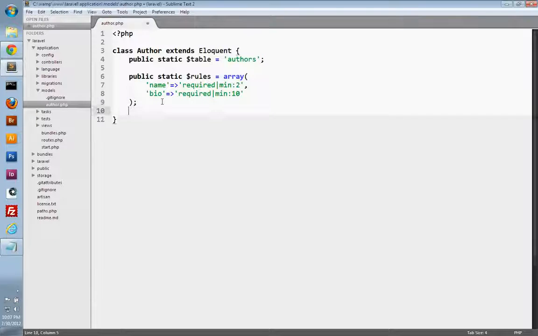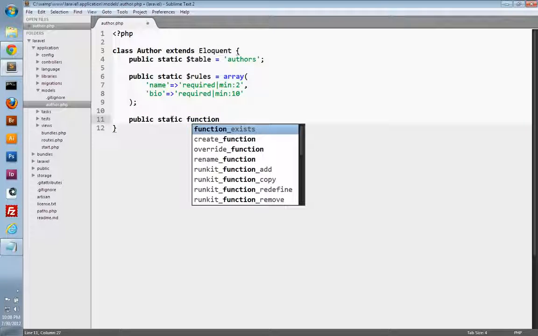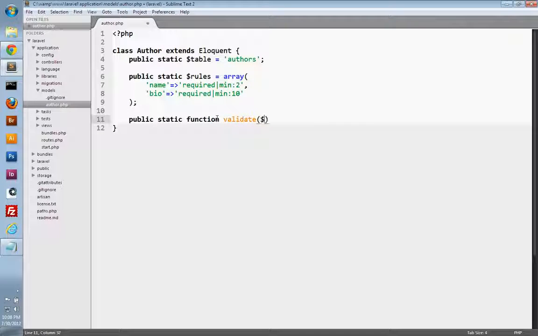So now that we have our rules, we just want to create a method that we can call from our controller, and we'll be able to pass in the data from our form so that we can validate that data. So let's create a validate method that we can use. So we'll create a public static method here. I'm making it static just so I can call the author model in our controller and easily access the method. So we'll create a public static method called validate, and it should accept the data that we want to validate. In this case it's going to be the data from our form.